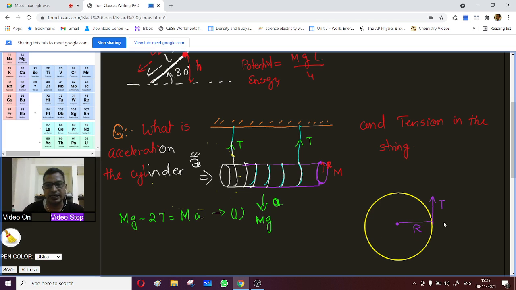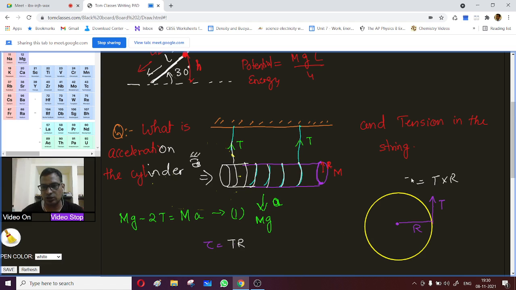So there is basically a torque acting over here, because this is force into perpendicular distance. So this torque is T into R. I will write it simply as TR. Basically this is T cross R.